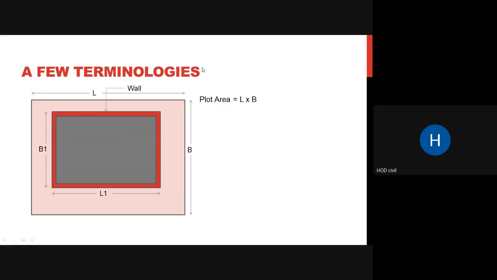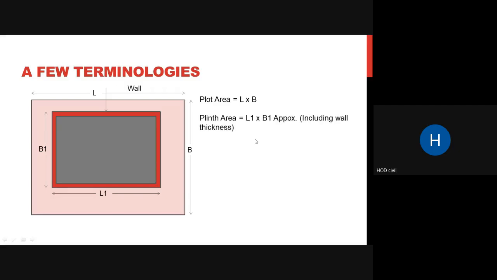You can see a plot area. The top length is represented as L, and the width is represented as capital B. So the plot area will be L into B. So the overall plot is L into B. We never construct the whole thing. We always give some setbacks. You can see there is this setback that is given, and the actual constructed area is your L1 and B1 in the figure.